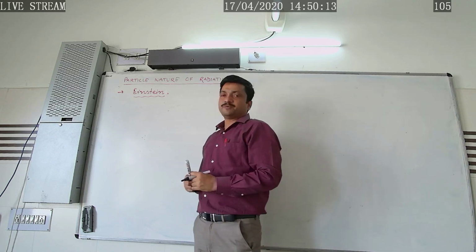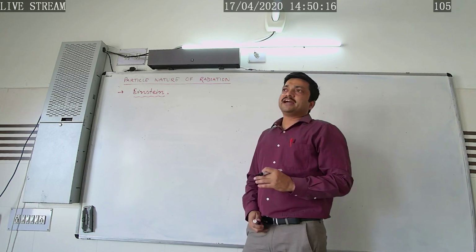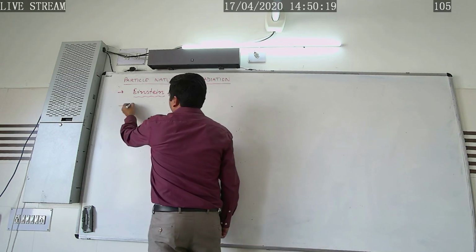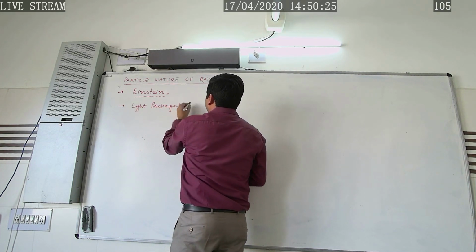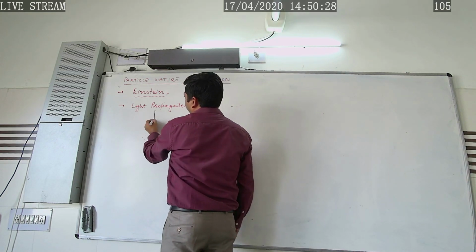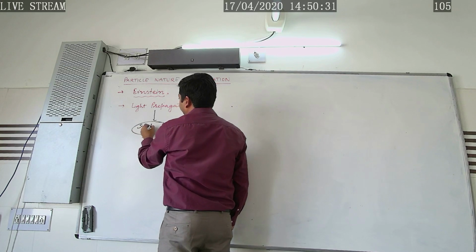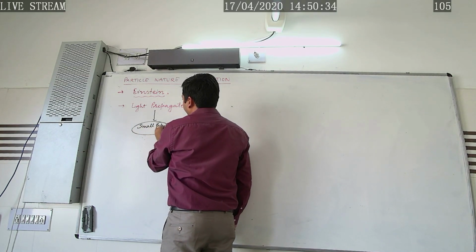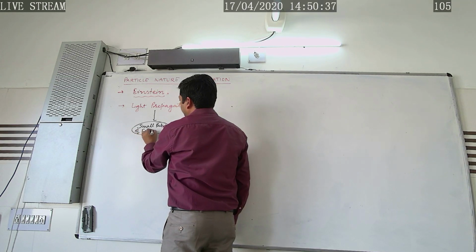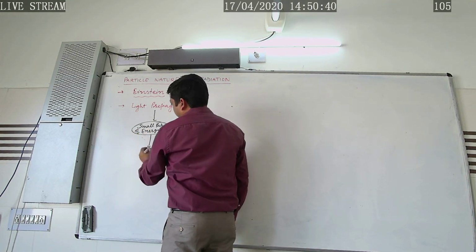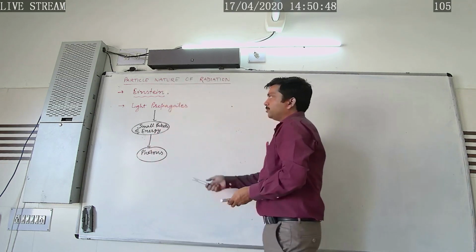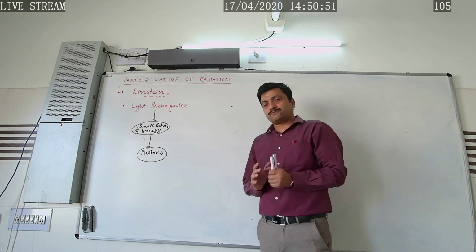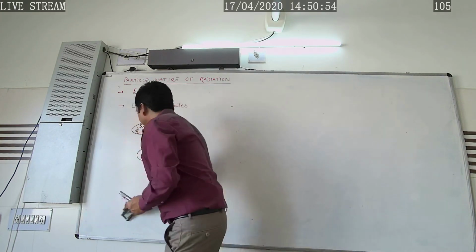So he introduced the particle nature of radiation by explaining that light propagates in the form of small packets of energy, and these small packets, or bundles of energy, are called photons. Now we are going to study the characteristics of this particle nature of light.